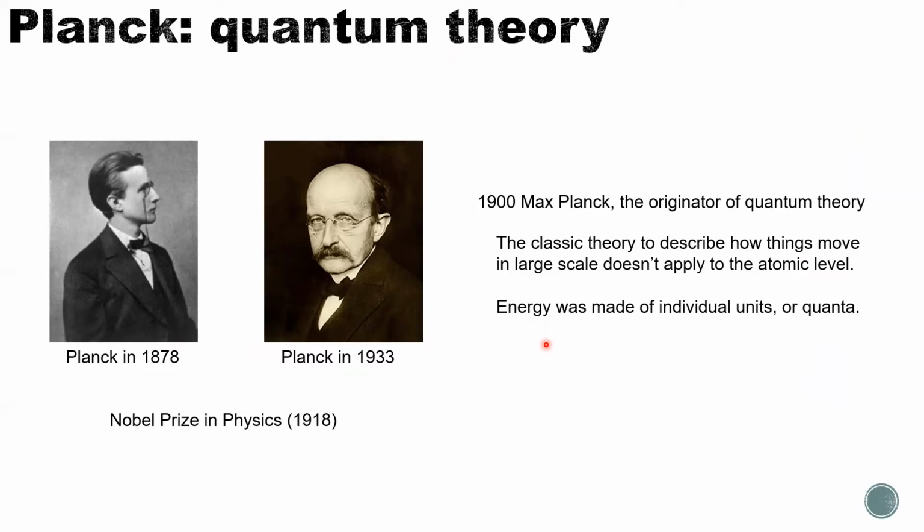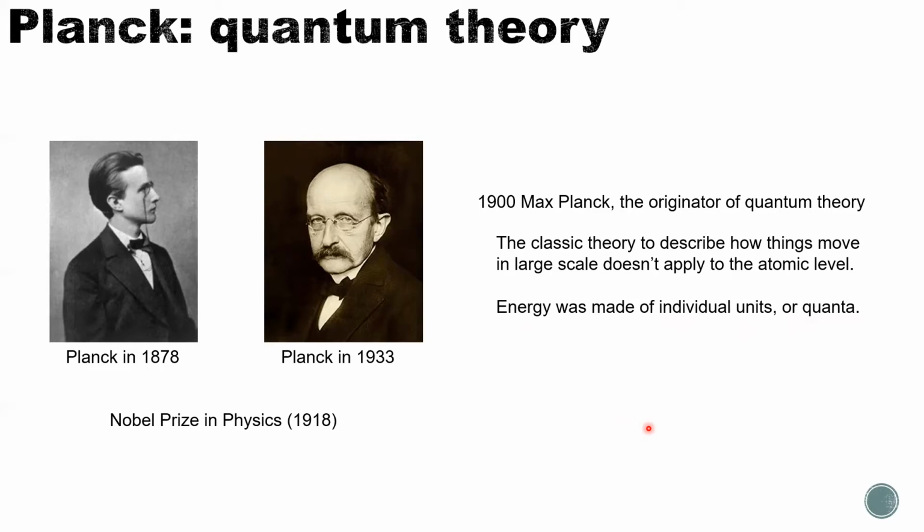It's continuous. There is no gap between different values. However, in the atomic theory, energy is made of individual units, or quanta. That means there are different energy levels: there is energy level 1, energy level 2, but nothing in between. So it's discontinuous in the quantum theory.